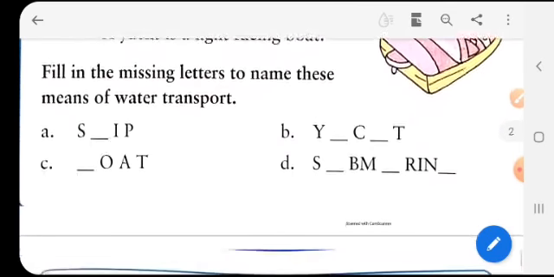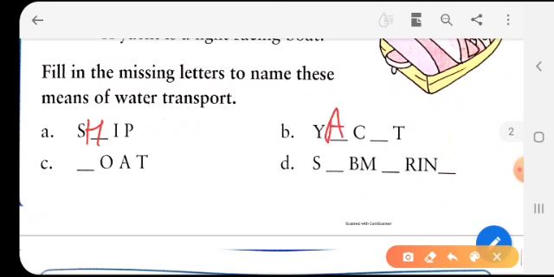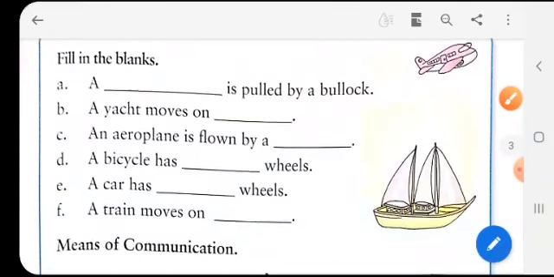Now we have some words over here and we have to fill in the missing letters. So first we have the word ship. So it is SHIP ship. B yacht. YACHT yacht. Then the third one is B-O-A-T, boat. And the fourth we have is submarine, S-U-B-M-A-R-I-N-E, submarine.